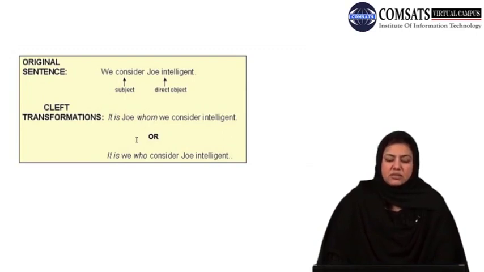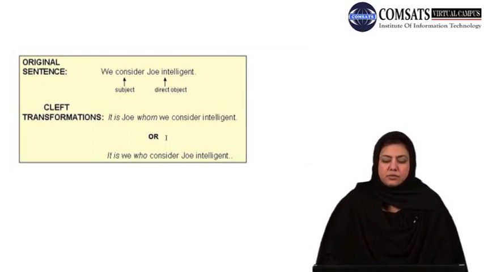In comparison to this, when we, that is the subject, comes at the beginning, what happens? You use who as a linking word. So the difference in the use of whom and who is to be considered in the construction of these two sentences, whereas in the case of the previous two examples, both the cases could have had that as we used.